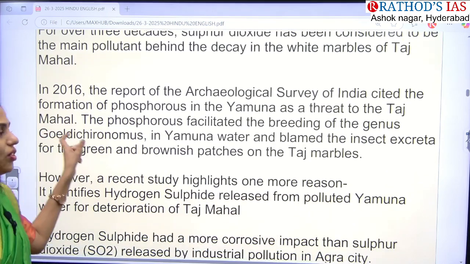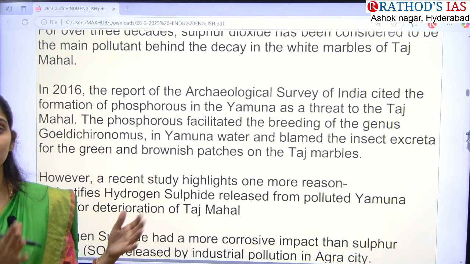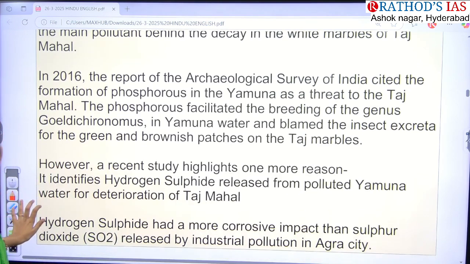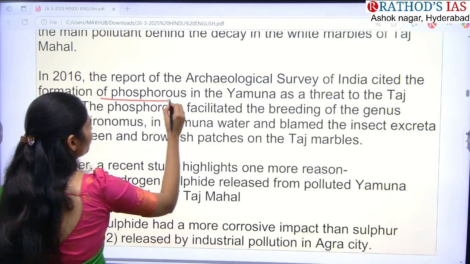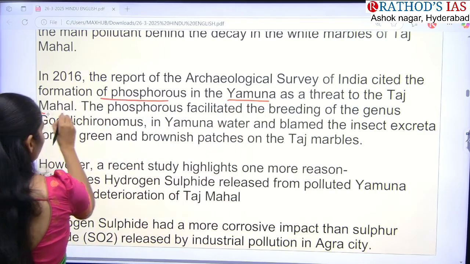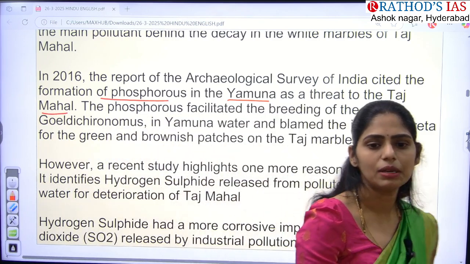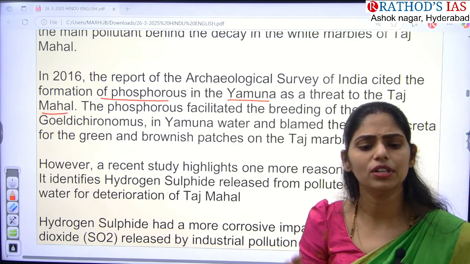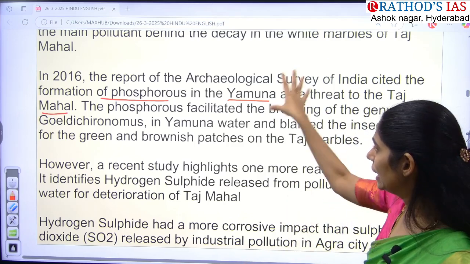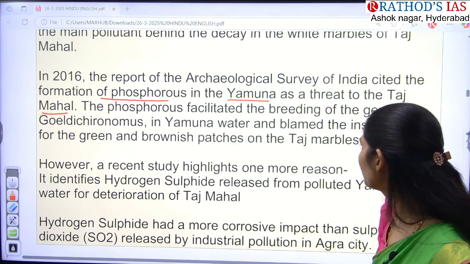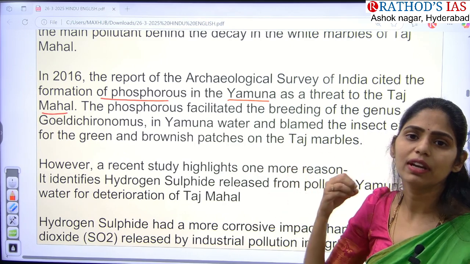And even in 2016, the Archaeological Survey of India, that is ASI, cited that yes, the formation of phosphorus in the Yamuna is a threat to the Taj Mahal. As you all know, the Yamuna is one of the most polluted rivers in our country. So in that river, the formation of phosphorus is one important reason.